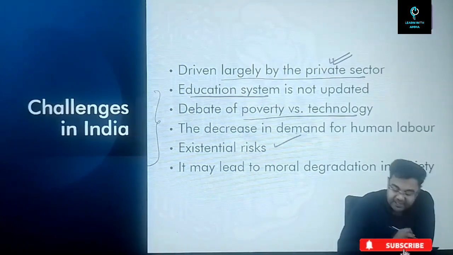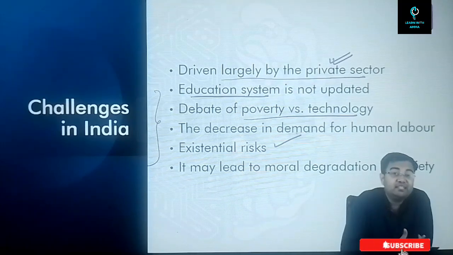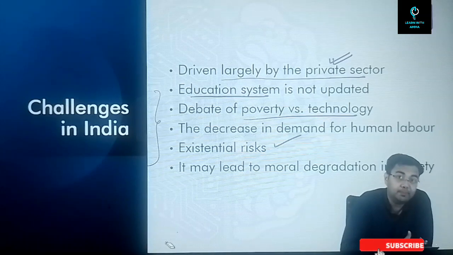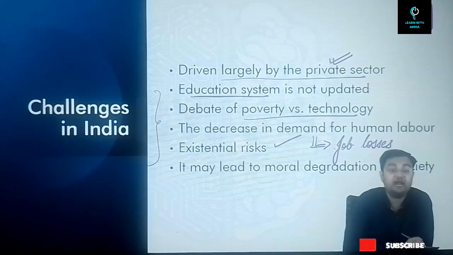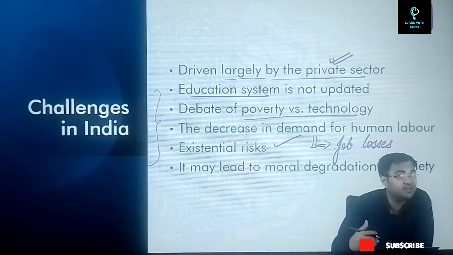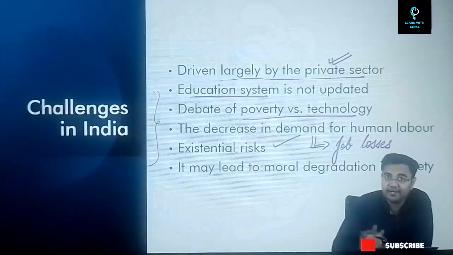Then the decrease in demand for human labor can happen. If artificial intelligence starts to replace human labor, that can create a big problem. It can lead to a huge amount of job losses. So we have to be prepared for that. We have to be prepared in a manner that the existing population does not suffer in any manner whenever artificial intelligence starts to work properly in India.